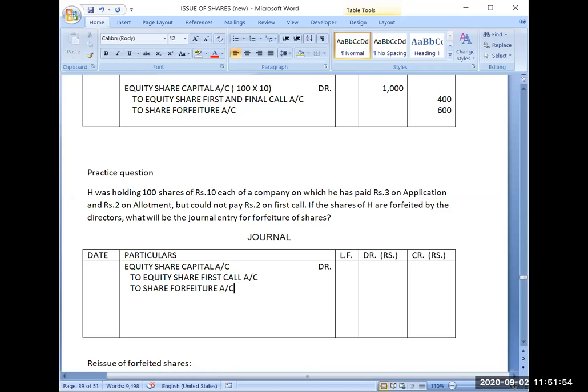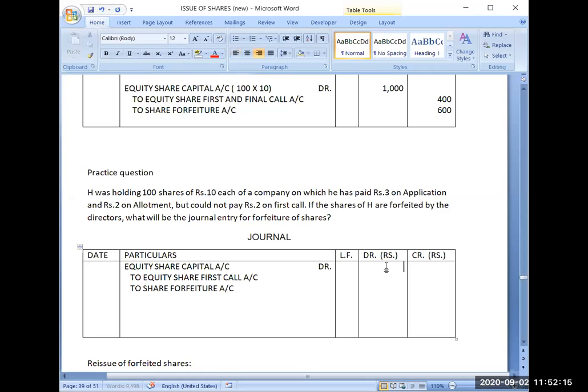So that's why it is issue of shares at par, first thing. And out of 10, if I subtract this 3, rupees 3 information is missing. And out of 10, we have called up only rupees 7. So these are the 3 important points to be noted. If still any confusion is there, you can tell me.